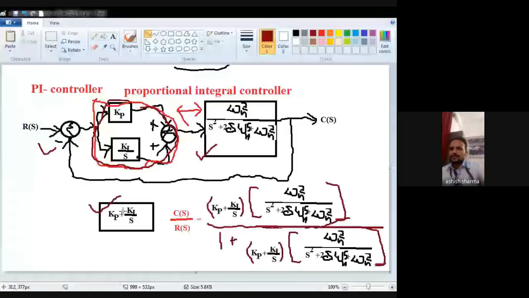Now see this one. I am going to solve in front of you how to solve this. Now we have to prove that what is in our mind, that it increases the order of the system. Now see, I just remove this upper term.